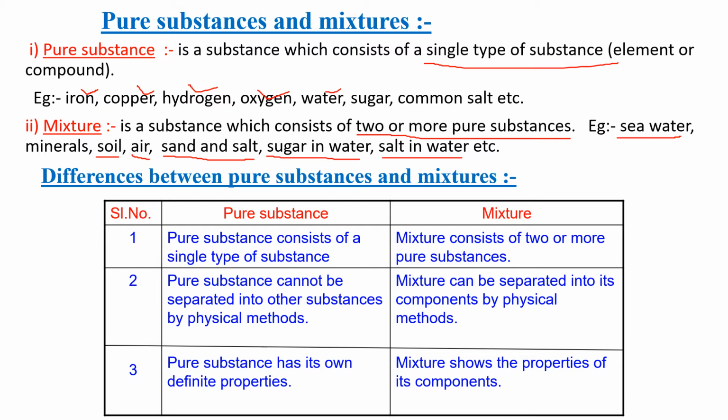Now let us differentiate between pure substances and mixtures. Pure substances consist of single type of substance and mixture consists of two or more pure substances. Pure substance cannot be separated into other substances by physical method, but mixtures can be separated into its components by physical methods. Then pure substances has its own definite properties and mixture shows the properties of its components.